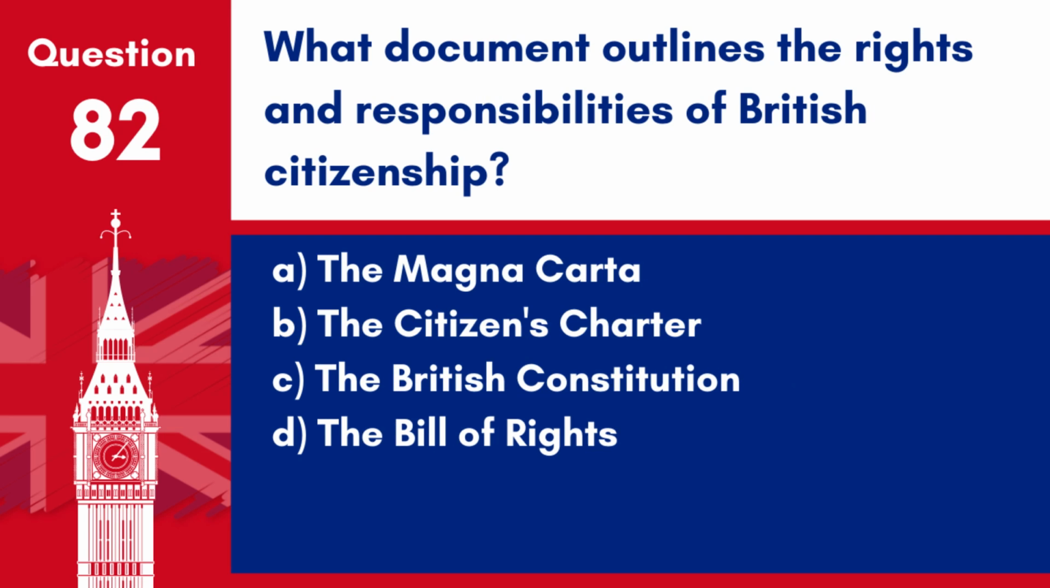Question 82. What document outlines the rights and responsibilities of British citizenship? A. The Magna Carta. B. The Citizens' Charter. C. The British Constitution. D. The Bill of Rights. Answer: B. The Citizens' Charter. The Citizens' Charter outlines the rights and responsibilities of British citizens, aiming to provide clear information about public services.